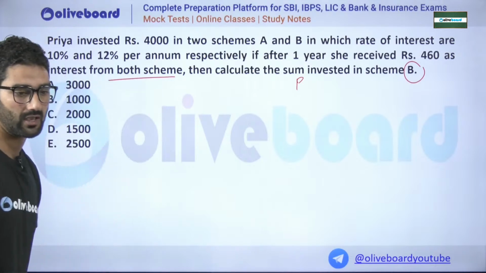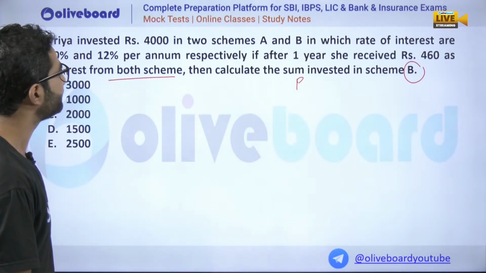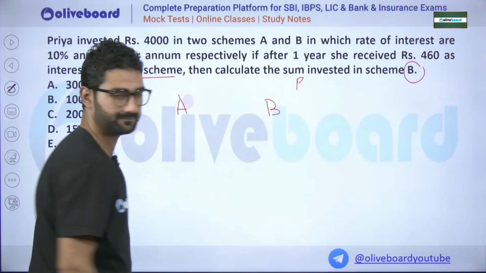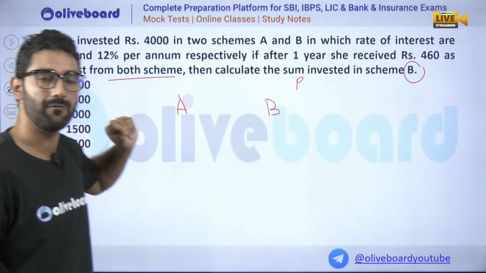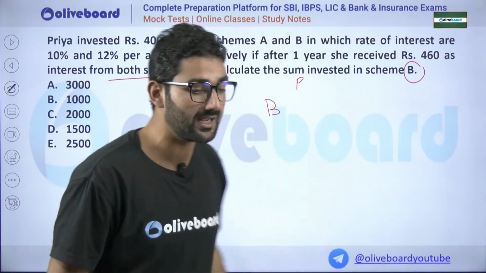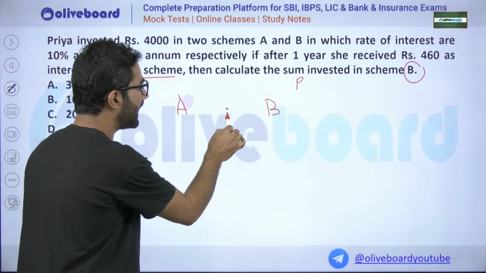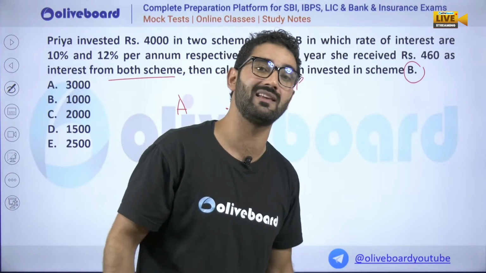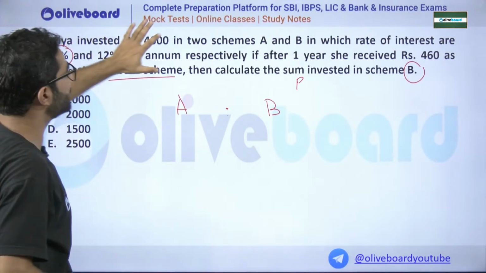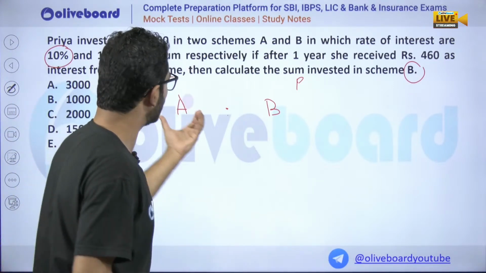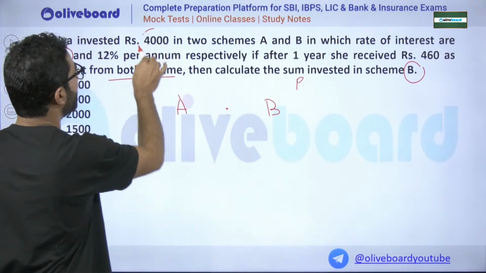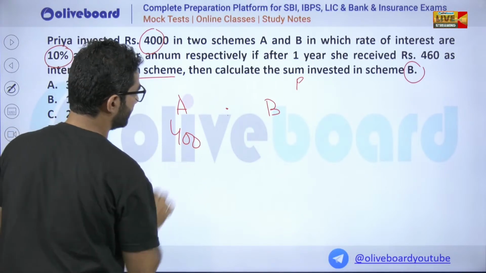We can assume that we have scheme A here and scheme B here. This method is done by allegation. First step is to assume that the total amount is spent on A. If Priya spent all her amount on A only, the interest rate is 10%, how much will she get? 10% of this is nothing, it will be 400.